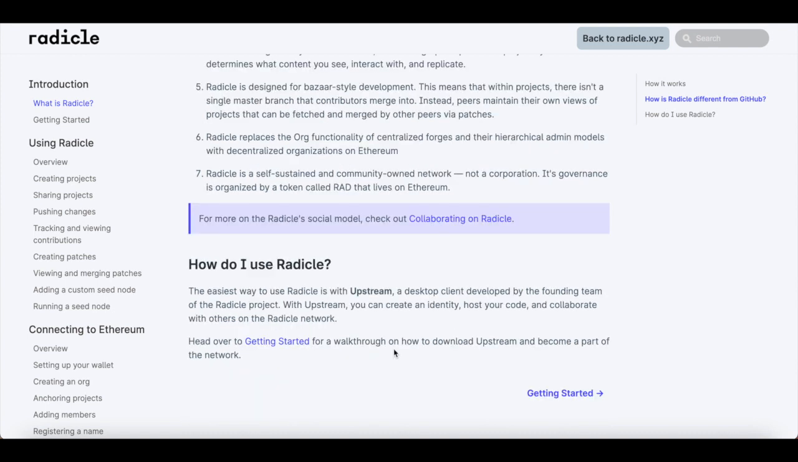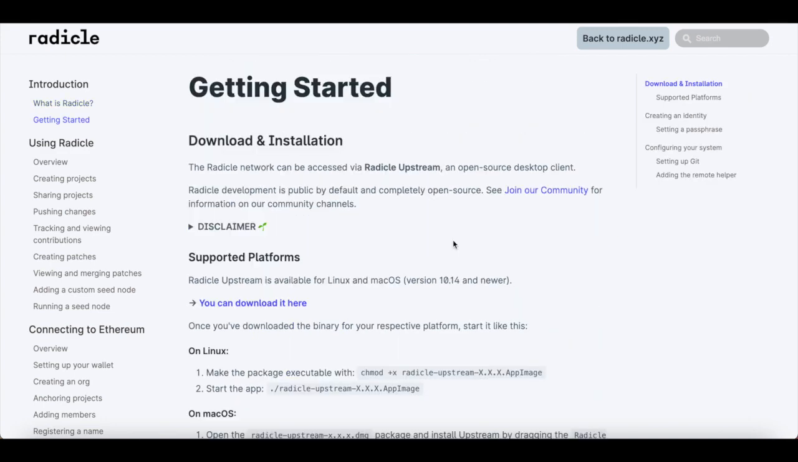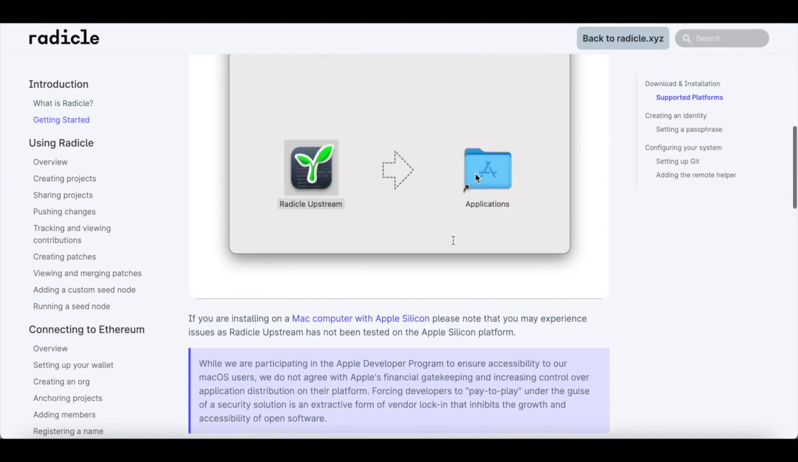So for developers out there who are excited for this platform, how do I use Radicle? The easiest way to use Radicle is with Upstream, a desktop client developed by the founding team of the Radicle project. With Upstream, you can create an identity, host your code, and collaborate with others on the Radicle network. And of course, they've got a full explainer on how to get started with installing.